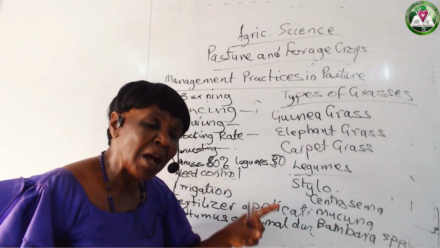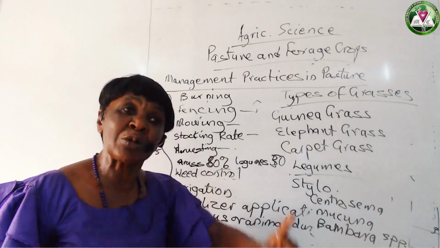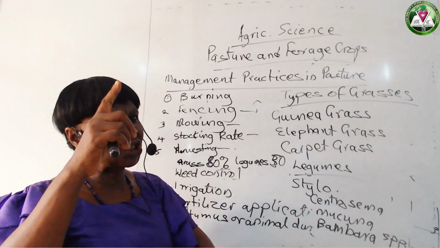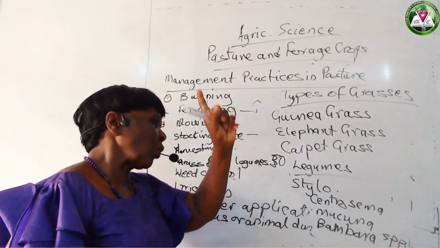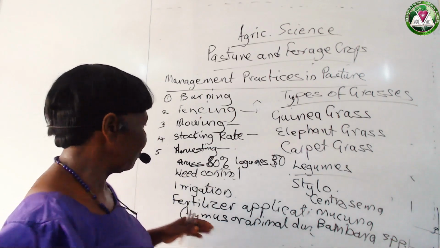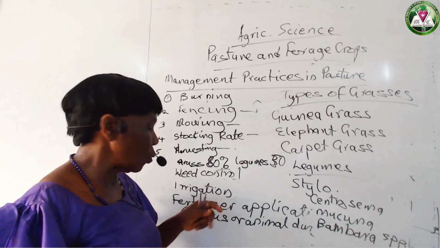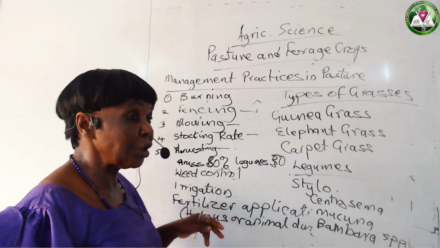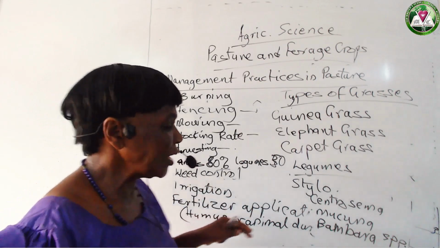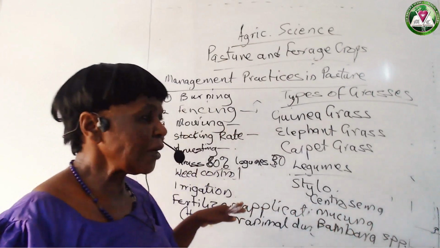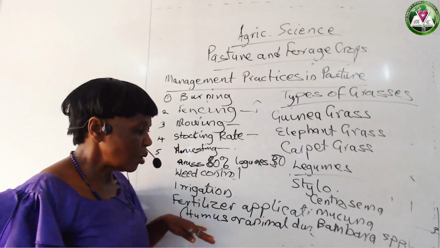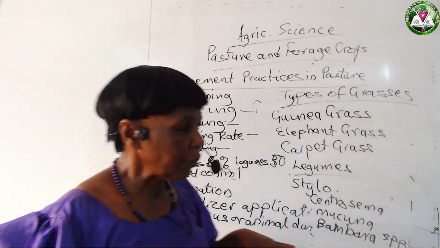And remember, when you are sending, don't send a particular species of animal. Mix up the species. And you know why. The big one and the small one. We said why it's always good to mix. Then weed control. Then irrigation during the dry season. Fertilizer application, especially nitrogenous fertilizer. Then where the farmer cannot afford the fertilizer, he uses animal dung or humus.